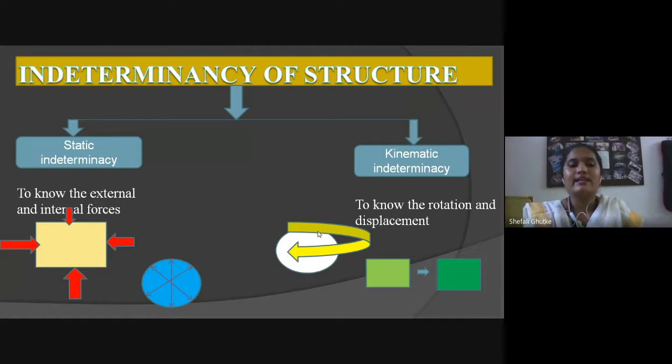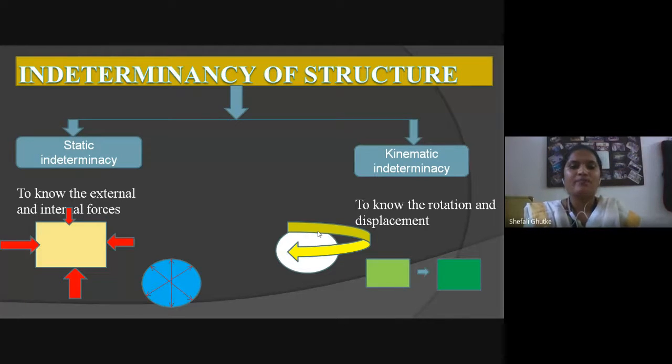Also, the second diagram is for internal force. The second one is kinematic indeterminacy. Kinematic indeterminacy is to know the rotation and displacement of any structure in motion. You can see here it is a ball in motion.